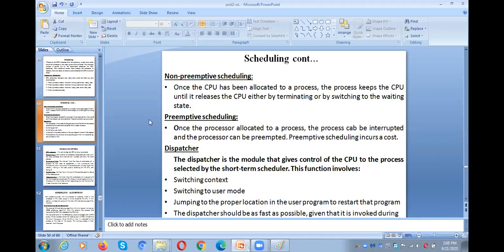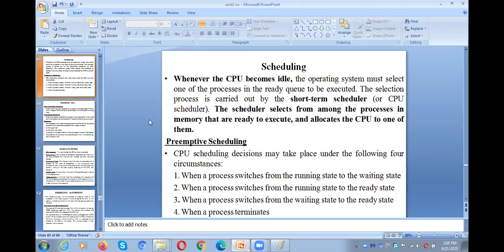From these 3 programs, which program needs to be allocated to the CPU is based upon the scheduling algorithms. Among those 3, one process will be assigned to the CPU. That is called CPU scheduling.